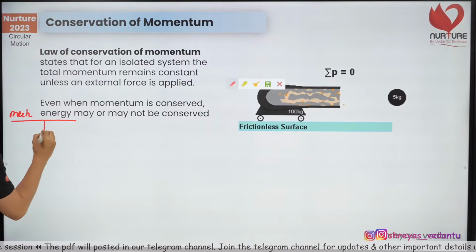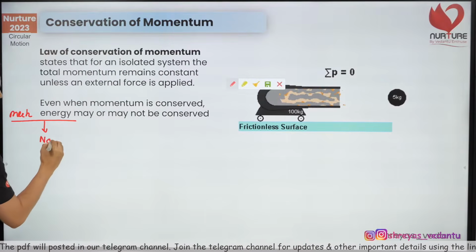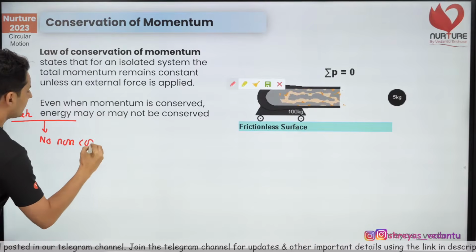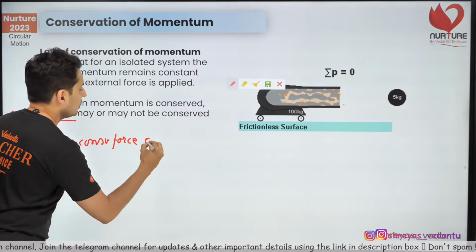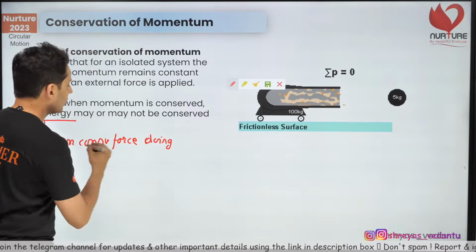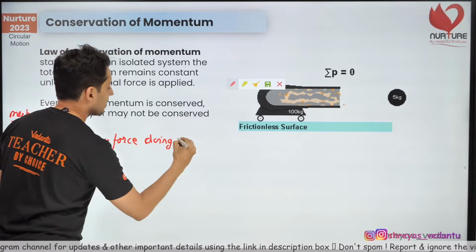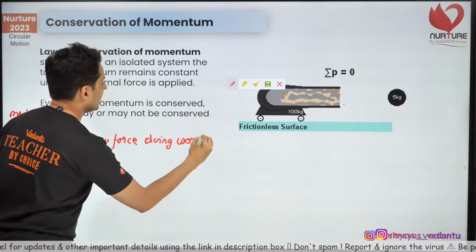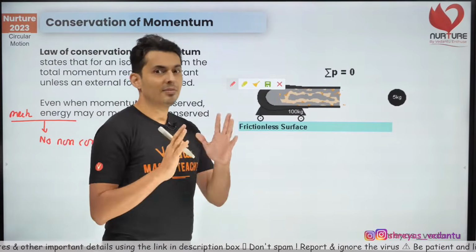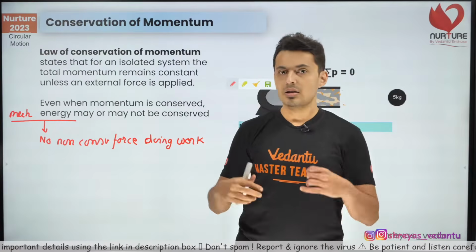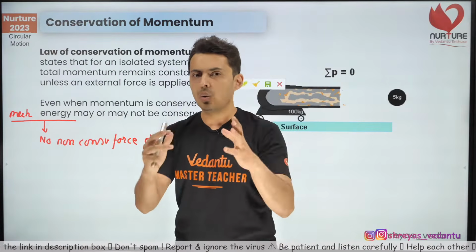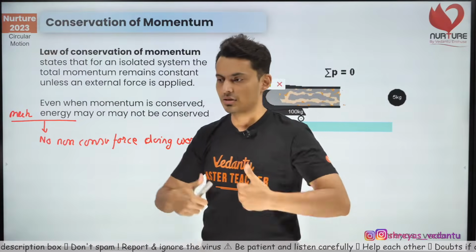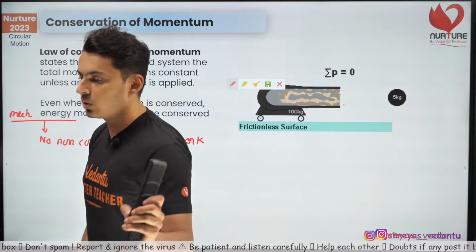Mechanical energy is conserved only when there is no non-conservative force which is doing work. Only then is mechanical energy conserved. Means friction, air resistance, normal, all these kinds of forces should not do any work. Only then you will see the mechanical energy is conserved. I hope this is clear.